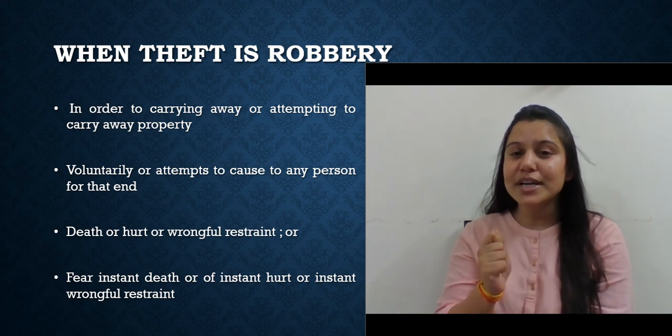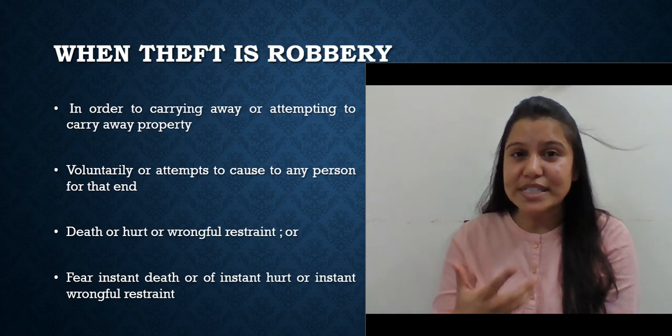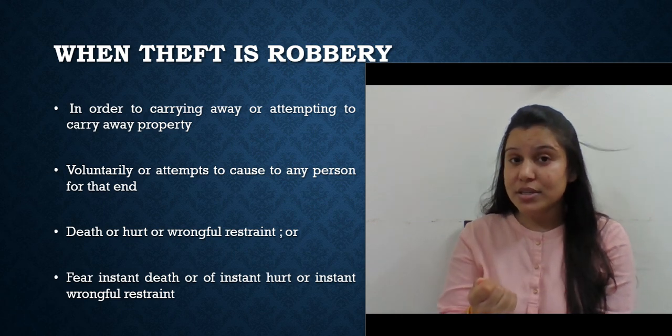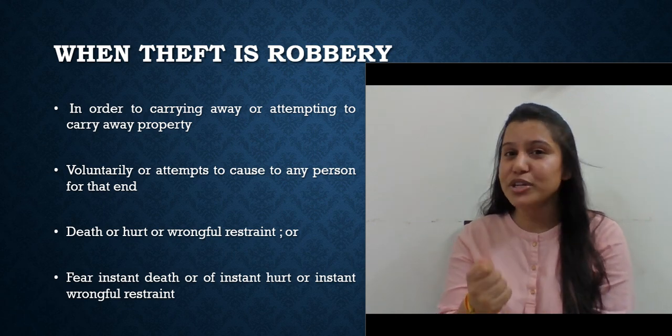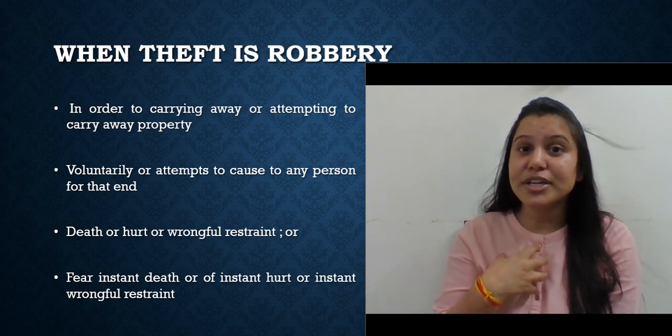So he had that knife in his hand and he warned everybody. So there was a fear of instant hurt, if not death. Or maybe he said, I'll kill anybody who comes near me or who tries to take this antique from me. So it could be wrongful restraint, it could be instant death also.